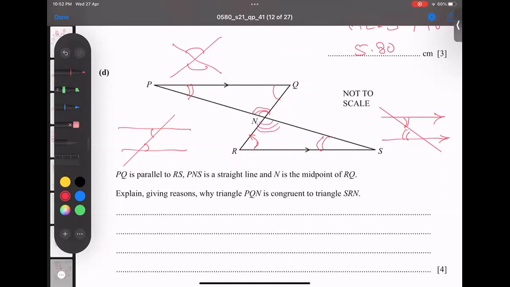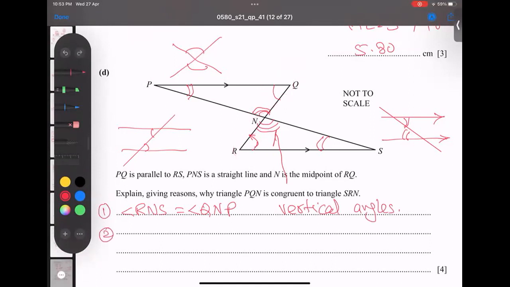So how to pronounce this? Wait a minute, RNS. Angle RNS equals this triple angle, equal to this triple angle. How to pronounce the upper angle? QNP. QNP. What is it in vertical angles? Vertical opposite, or vertical, no problem. Number one criterion.